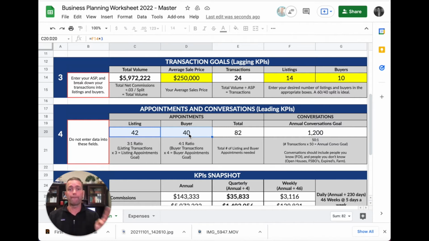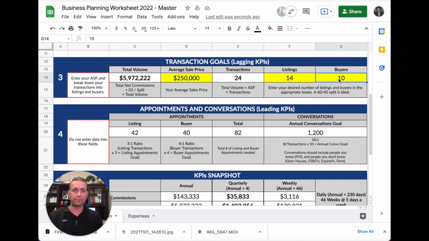Every 4 buyer appointments you go on, buyer consults, you will close 1 buyer. So using those ratios, 14 listings means I need to go on 42 listing appointments. 10 buyers closed means I need to go on 40 buyer appointments. What this means is this is such an important number, 82 appointments. 82 appointments is my goal for next year.